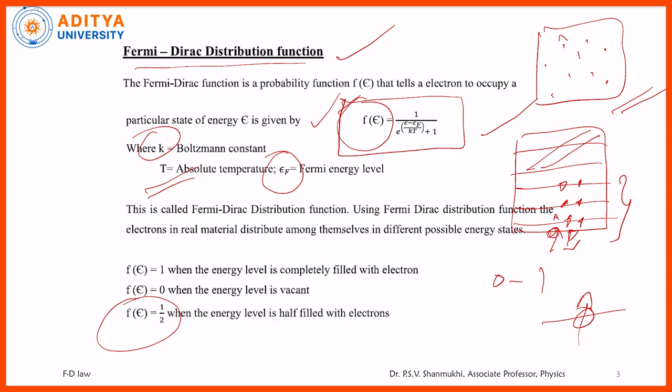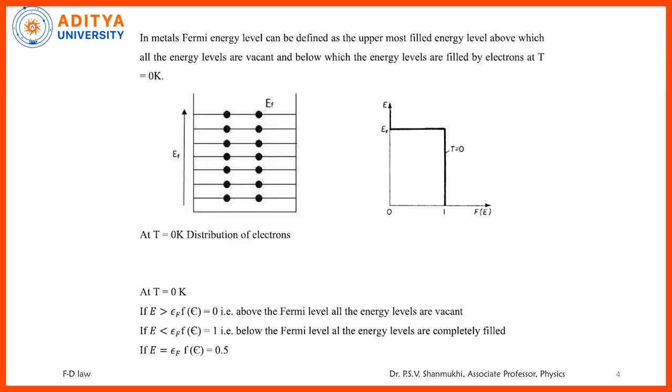Okay, k is as usual the Boltzmann constant, T the absolute temperature. Coming to Ef, the most important parameter. Ef is called the Fermi energy level. So how do we define the Fermi energy level? Actually, at T equal to 0 K, definitions are there for the Fermi energy level. It is a reference line with reference to which other energy levels can be located.